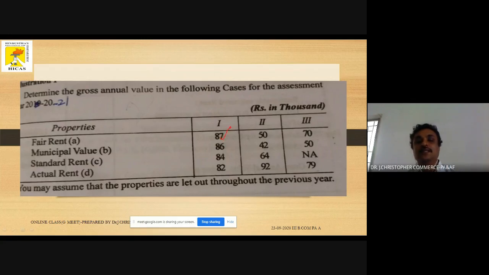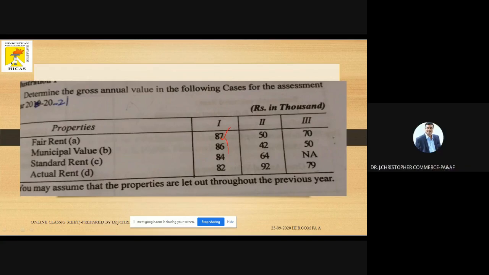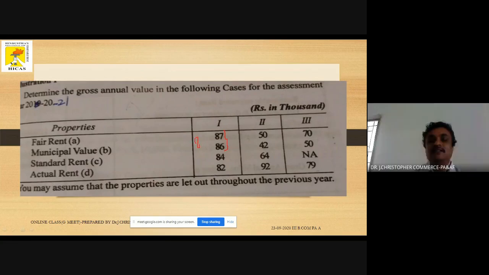Then that is subject to a maximum of C. That is the rule. According to that rule, compare the answer 87 with 84 to find out whichever is lower. 84 is lower. So we get another answer of 84. Compare the higher one again: 87 is higher. Then compare 87 and 84, whichever is lower. 84 is lower. Take that.